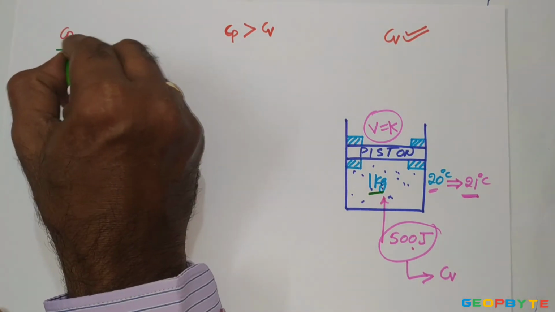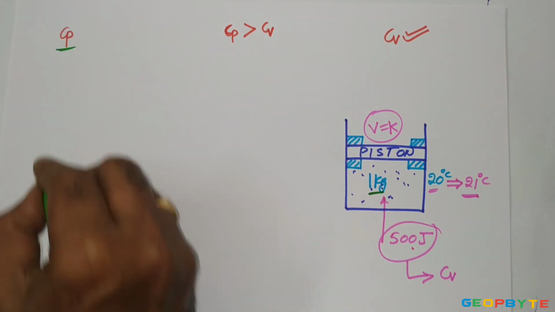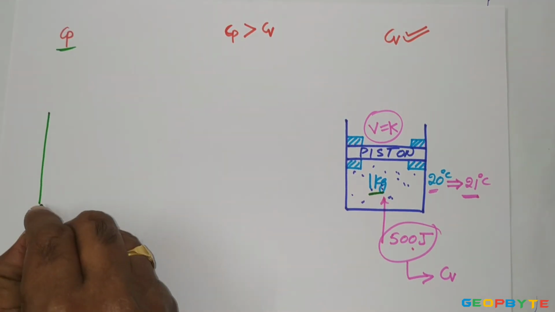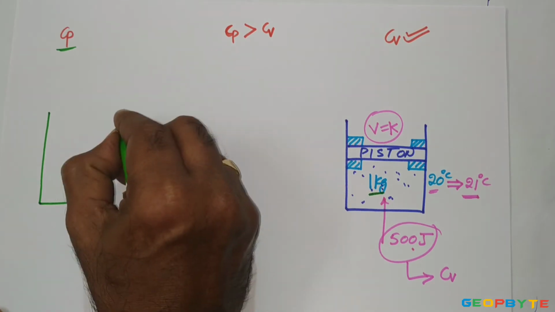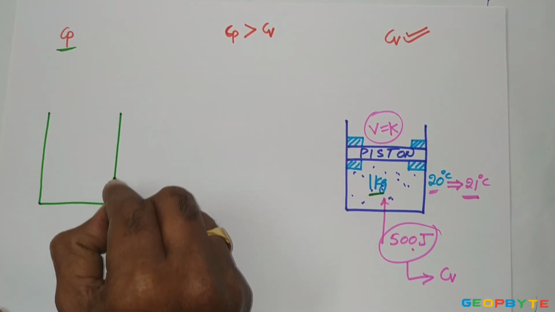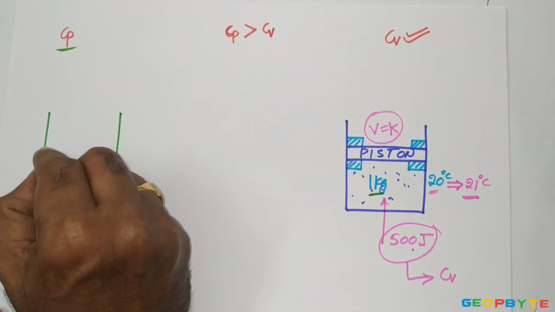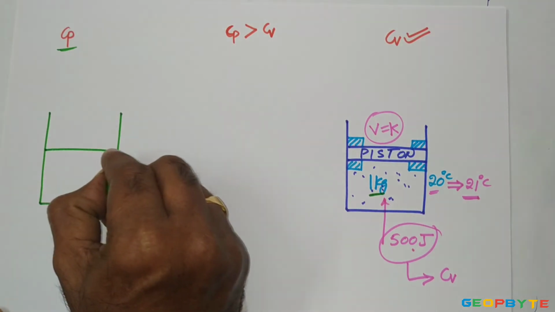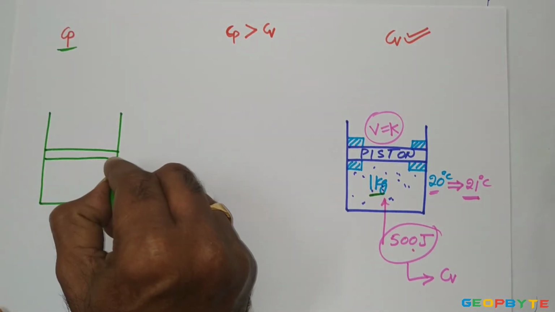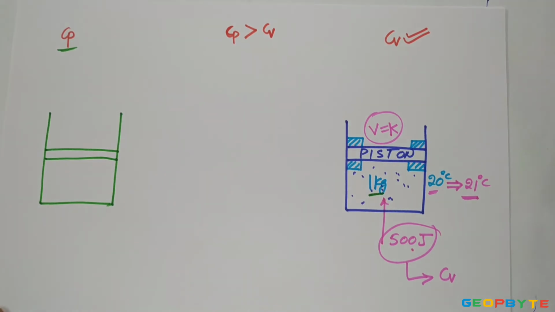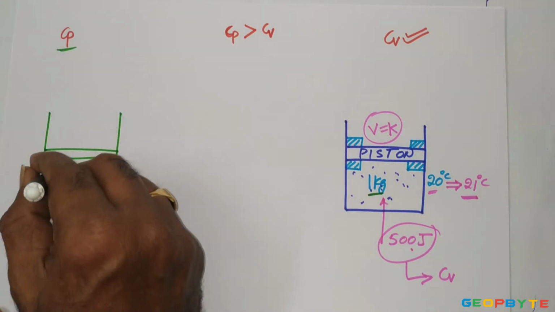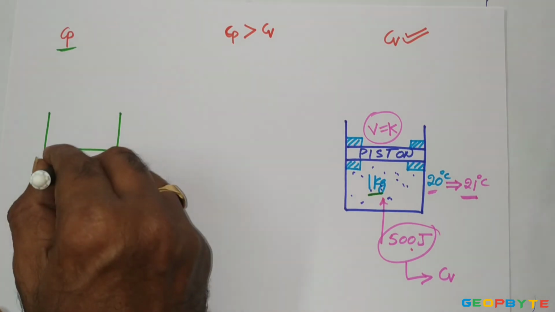Now let us talk about the specific heat at constant pressure. For discussing the specific heat at constant pressure, the heat must be supplied at constant pressure. Again, let us take the cylinder with piston mechanism. This space is covered by some gas.